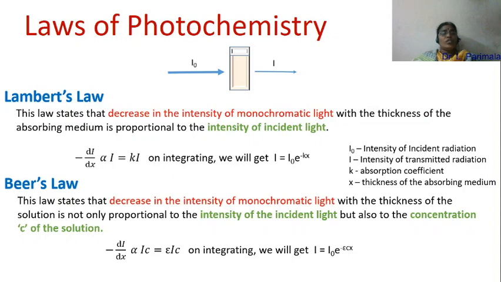So the Beer's law is mathematically given as minus dI by dx is directly proportional to intensity of the incident radiation I and concentration of the solution C, which is equals to epsilon into I into C, where epsilon is the constant known as molar absorptivity. So on integrating this equation, we will be getting I equal to I0 e power minus epsilon Cx.